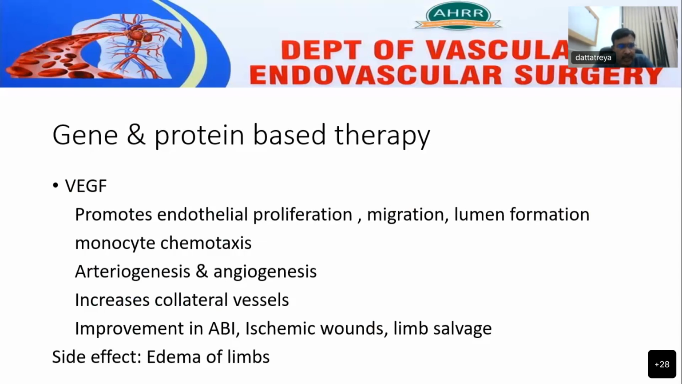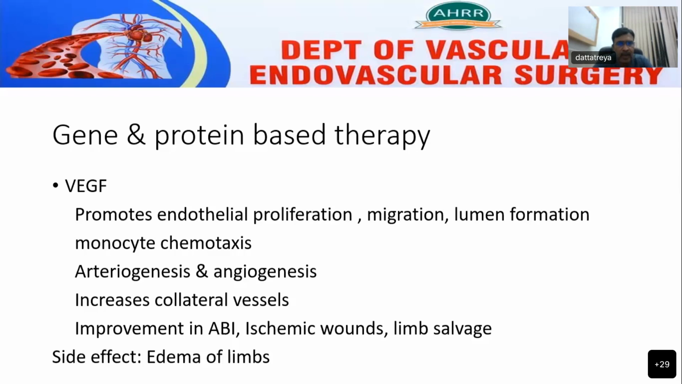The vascular endothelial growth factor promotes endothelial proliferation, migration, and lumen formation, and helps in monocyte chemotaxis, which further relays a large number of growth factors, chemokines, cytokines, and immune cells, which are helpful for arteriogenesis, which helps in increased collateral development. There is objective evidence of improvement in ankle brachial index by gene therapy and healing of ischemic wounds and limb salvage. The predominant side effect of vascular endothelial growth factor is edema of the affected limb.